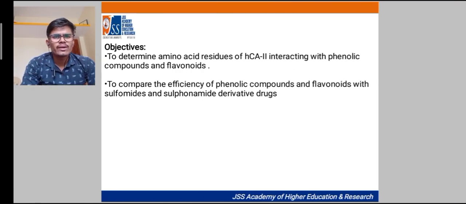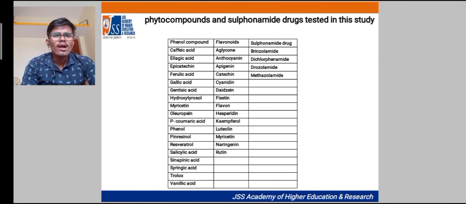Objectives: to determine the amino acid residues of human carbonic anhydrase 2 interacting with phenolic compounds and flavonoids, and to compare the efficiency of phenolic compounds and flavonoids with the sulfonamides and sulfonamide derivative drugs. These are all the phytocompounds and sulfonamide drugs tested in this study: 18 phenolic compounds, 14 flavonoids and 4 standardly used sulfonamide derivative drugs.